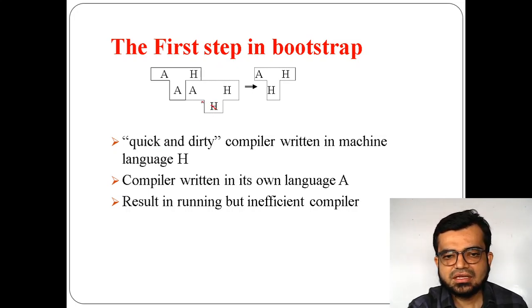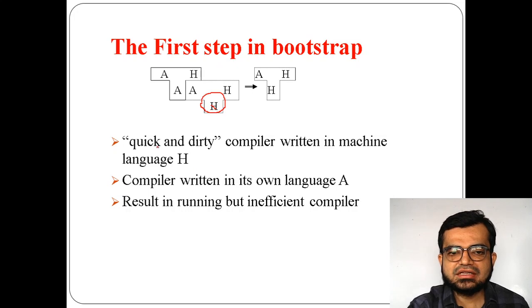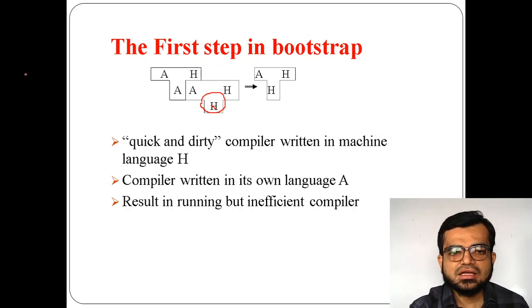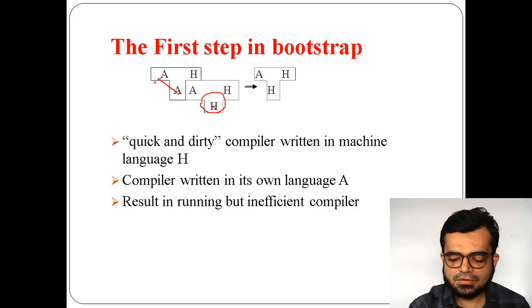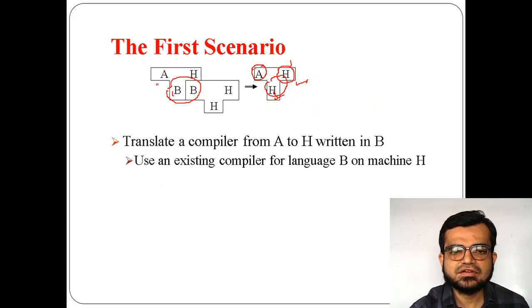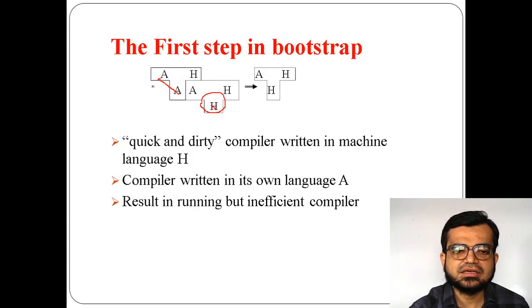That is a quick and dirty compiler, which is written in machine language H. So this is your machine language H that has been written, and the compiler is written in its own language A. In this first case, A and A are the same.